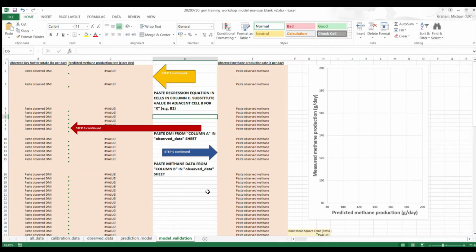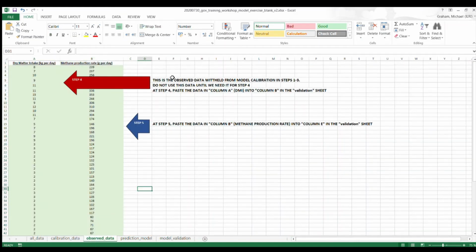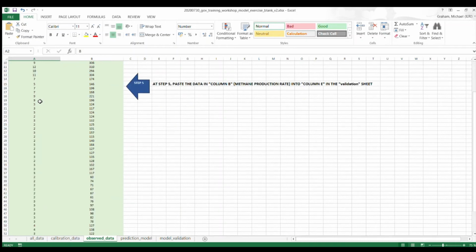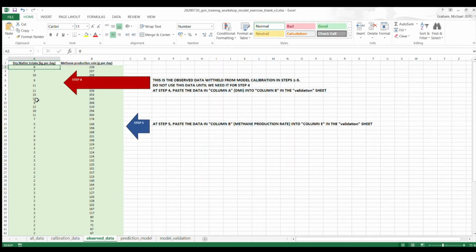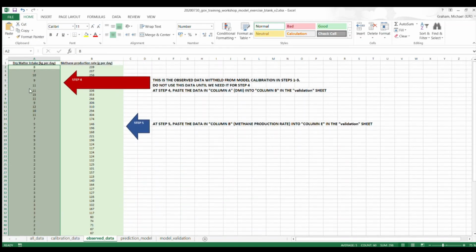For step 4, we're actually going to go to observed data, and we are going to take the dry matter intake from the observed data, and again, like we did before, we're going to copy and paste this. So we're going to go down all the way to the bottom for the observed data.